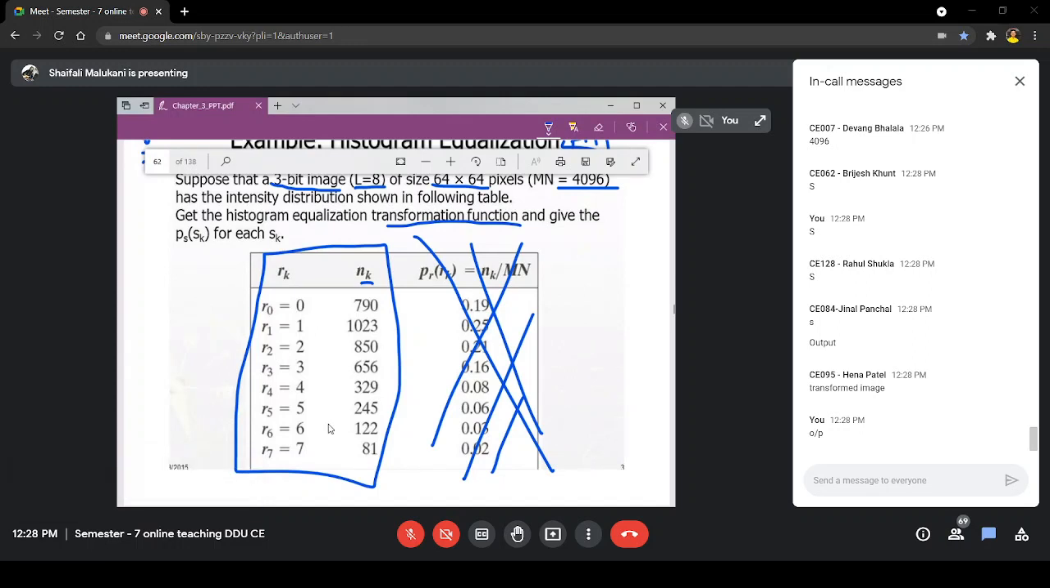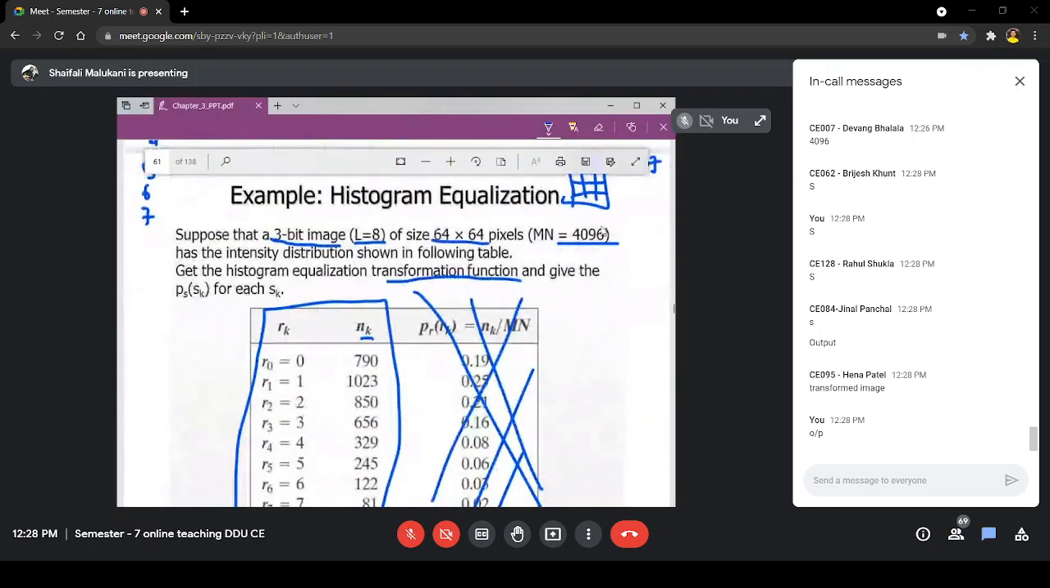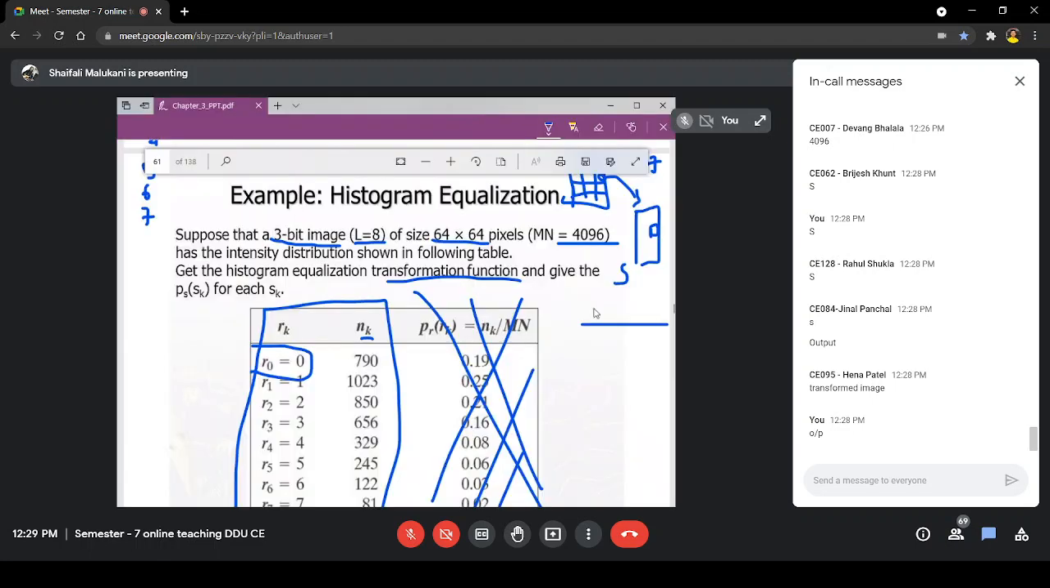What they want to ask is, if in my input image I encounter the input value 0, then with what value should I replace that 0 in my output image S, so that if I do that for all the possible pixels, I will obtain a histogram which will have equalized values.